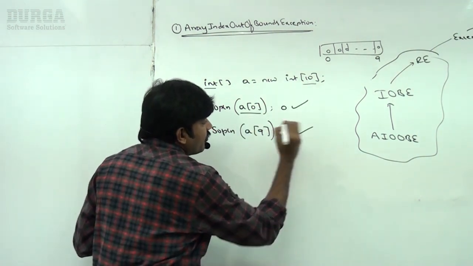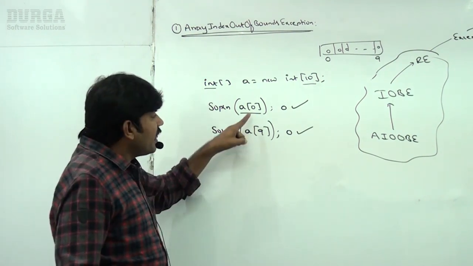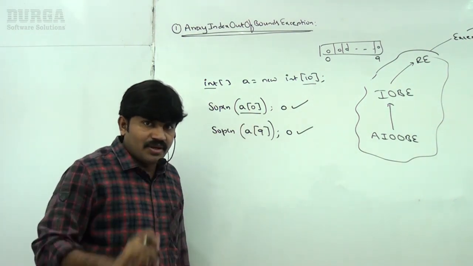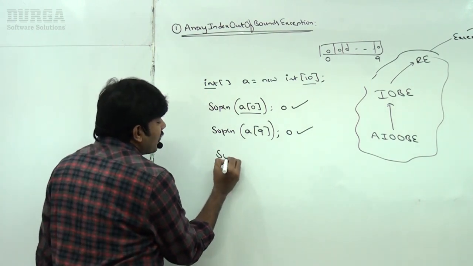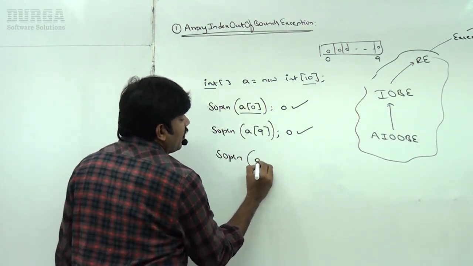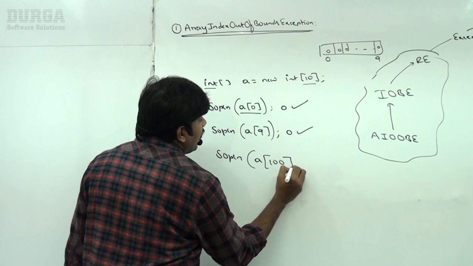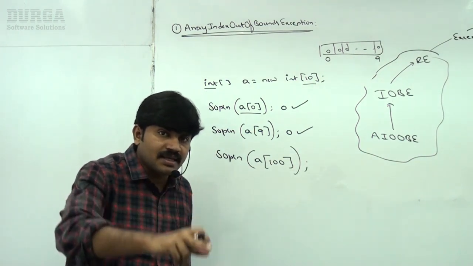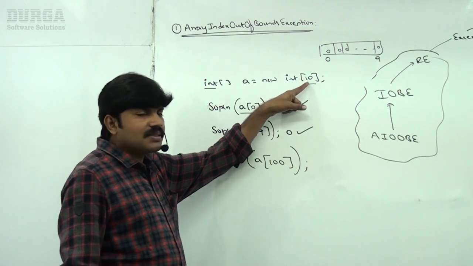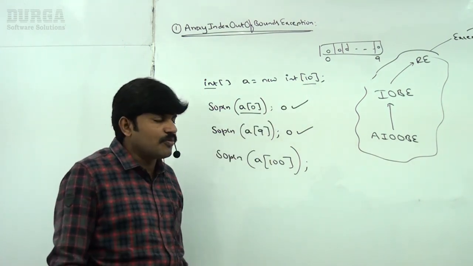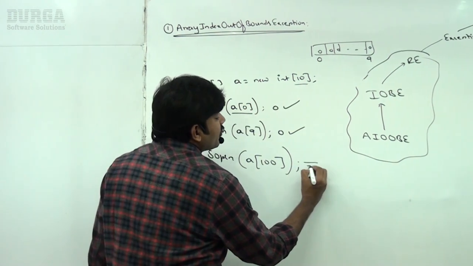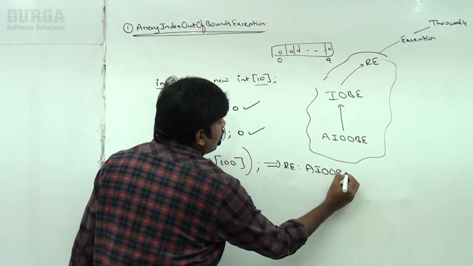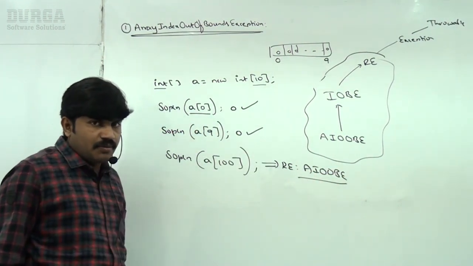The answer is 0. So we are accessing array elements with valid indexes only. Suppose I'm trying to access System.out.println(a[100]). What is the element at index 100? For size 10, index 100 is not possible. Immediately we get a runtime exception, ArrayIndexOutOfBoundsException. Everyone can understand, right?